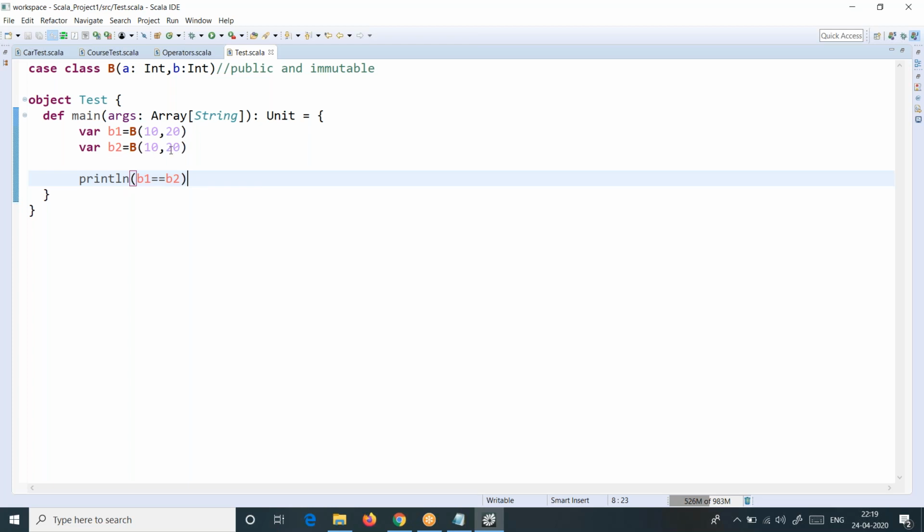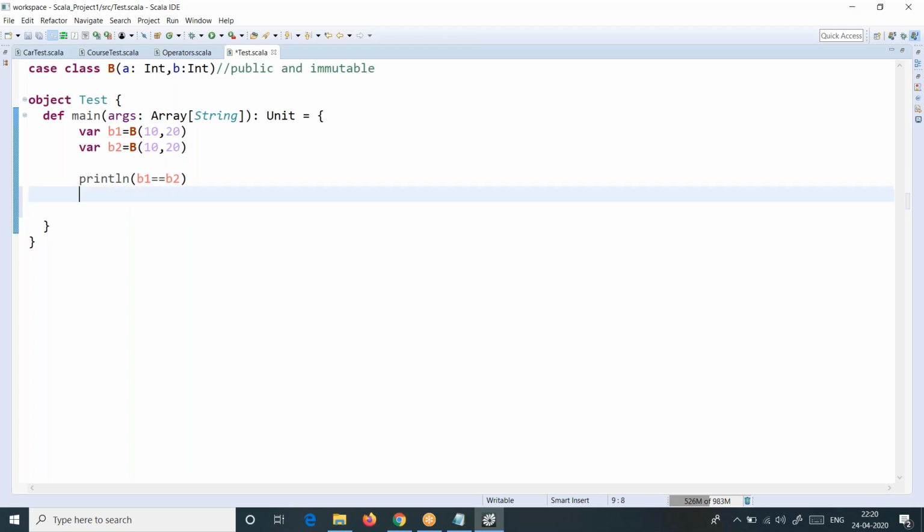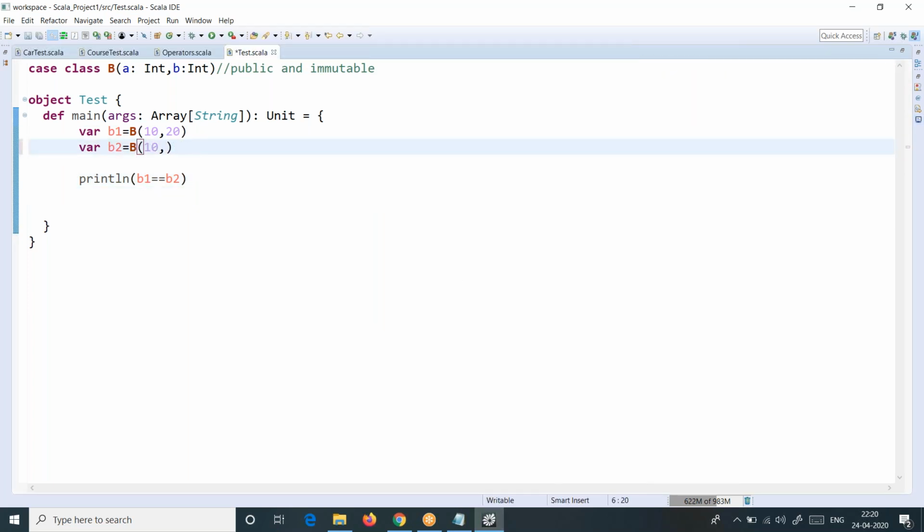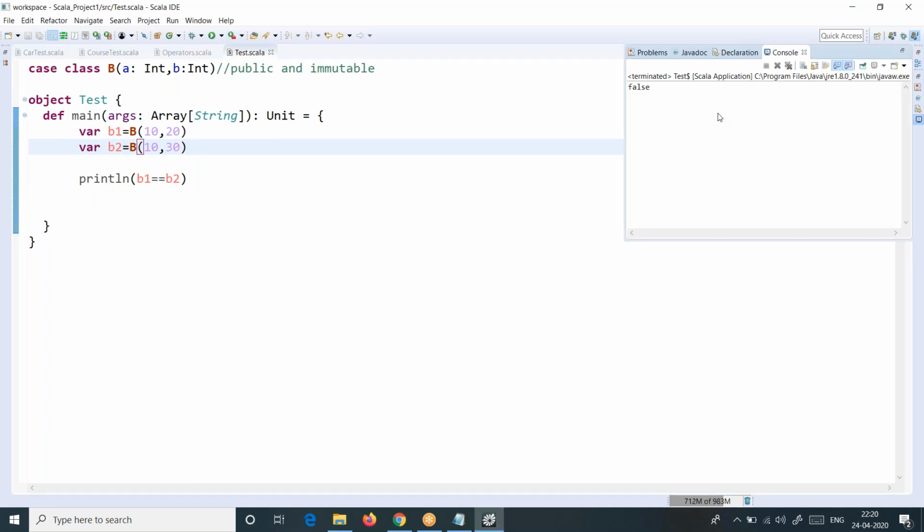You got it right? So that's what it does here. Now, when you try to run it, is this data the same or different, sir? Just run it now. B1, B2. True. Suppose you give 30 here, sir, instead of 20. You know the answer, it's false.